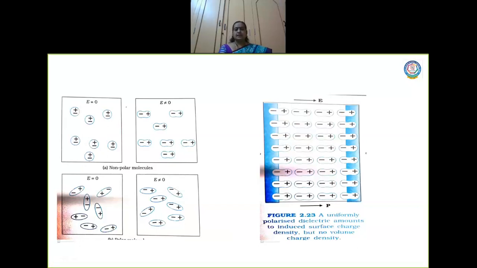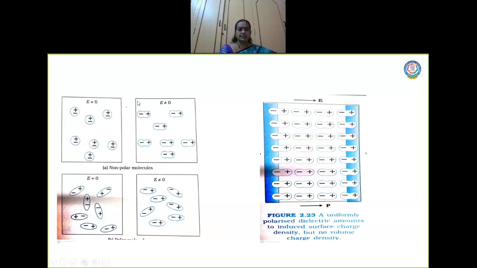Whereas here, E not equal to 0 means I have given an electric field. Now you cannot say the electric field is 0. When I have given an electric field, the positive and negative charges are displaced.